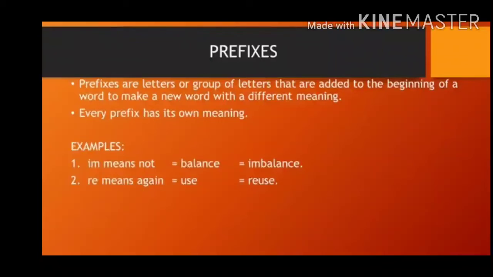Prefixes are letters or group of letters that are added to the beginning of a word to make a new word with a different meaning. Again I am repeating, children. What are prefixes? Prefixes are letters or group of letters that are added to the beginning of a word to make a new word with a different meaning.